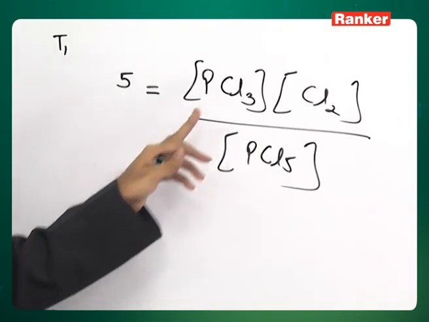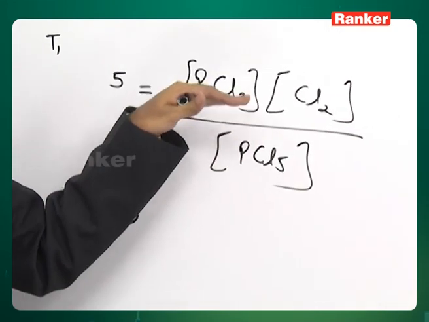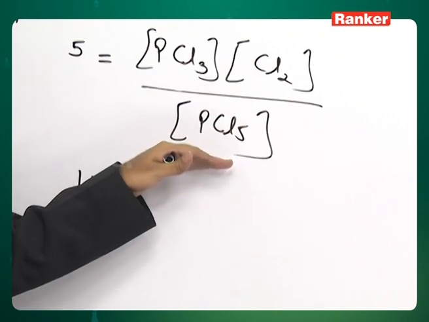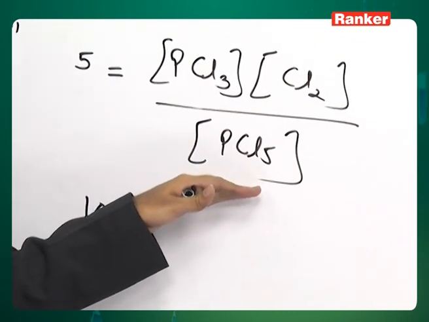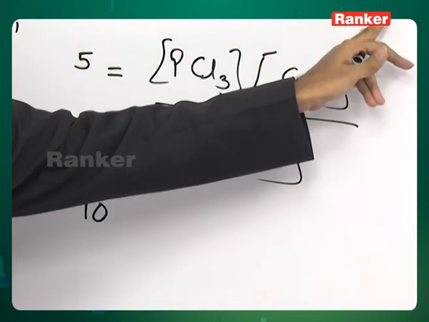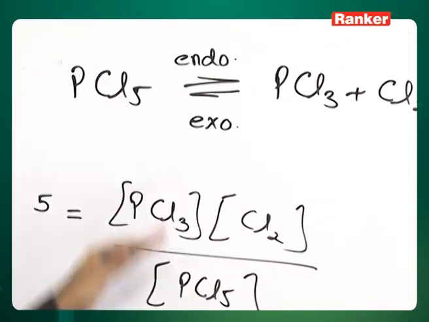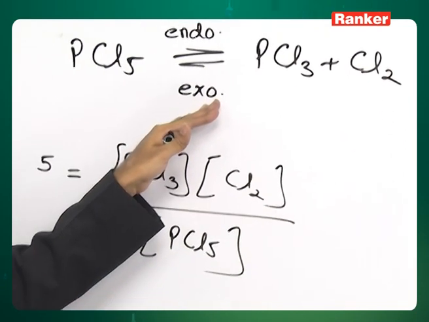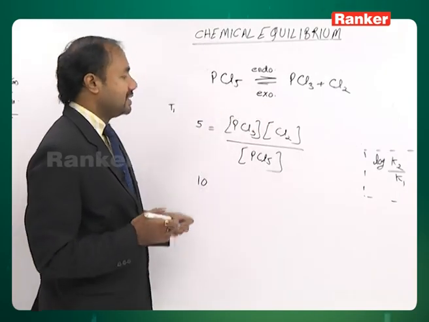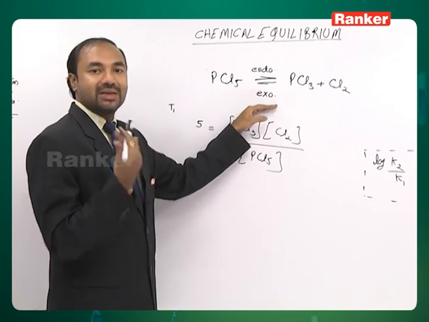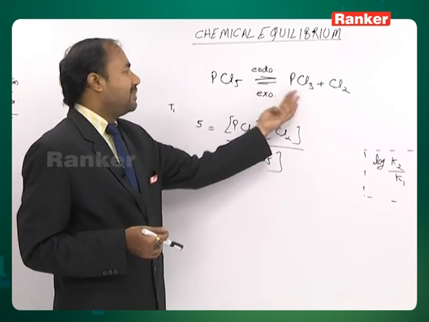And to make it equal to 10, what should happen? Numerator should increase while denominator should decrease. Means where should the reaction shift? In the forward direction. Got it? This is the mathematical explanation for the effect of temperature on chemical equilibrium. Similarly, we can understand if you decrease temperature, why the equilibrium shifts in the backward direction.